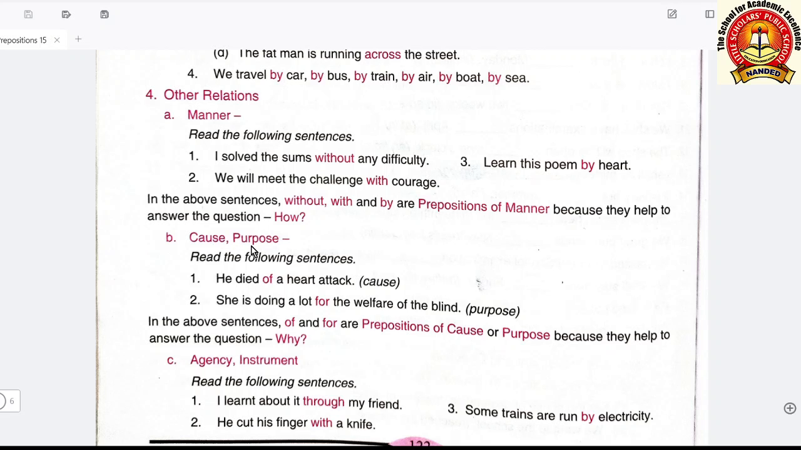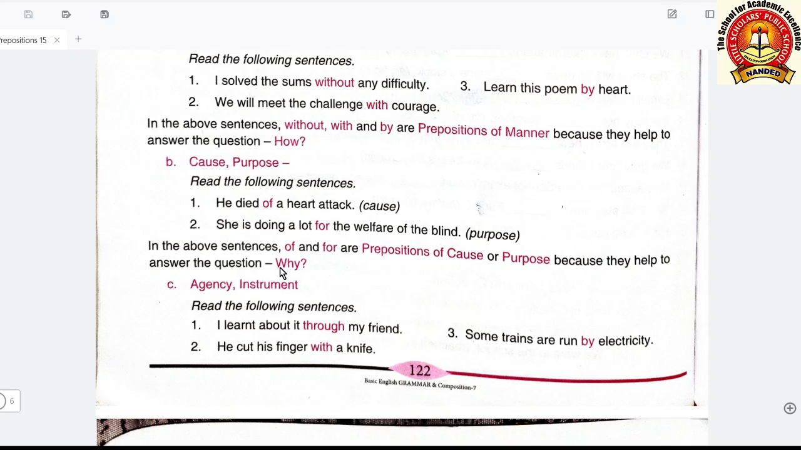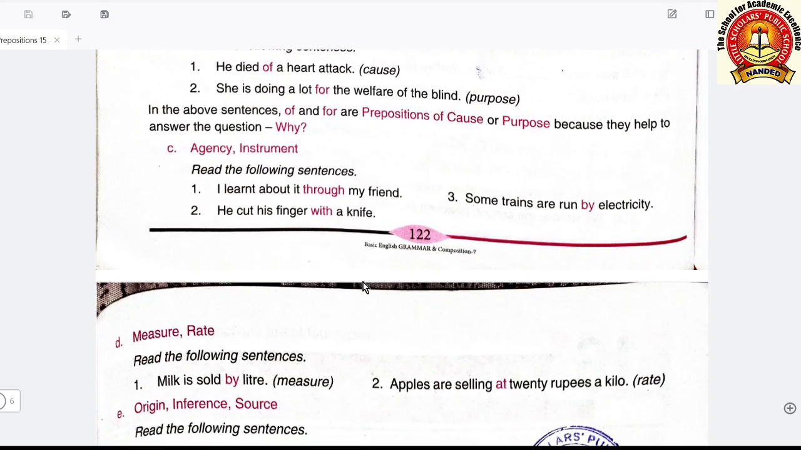Now, cause or purpose. Read the following sentences. He died of a heart attack. Of is telling the cause here. He is doing a lot for the welfare of the blind. This is telling the purpose. Now, agency or instrument. I learnt about it through my friend, means by my friend or with the help of my friend. So my friend is the agency or instrument from which I learnt.